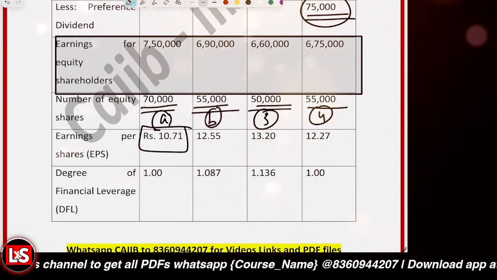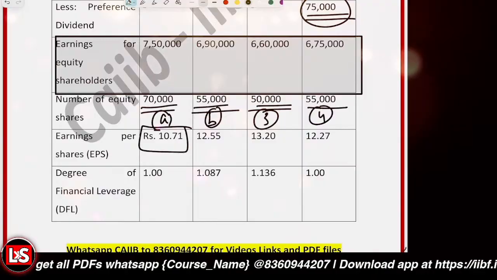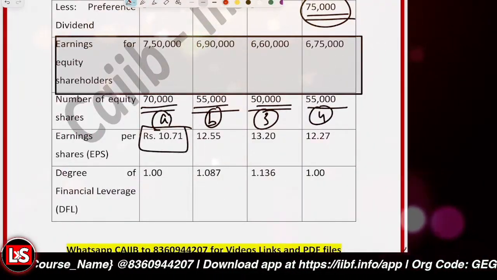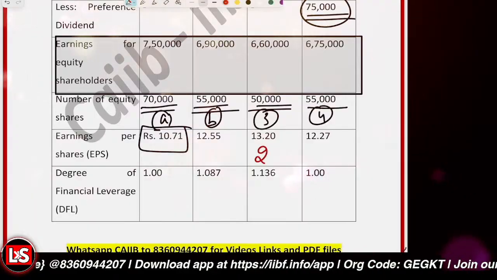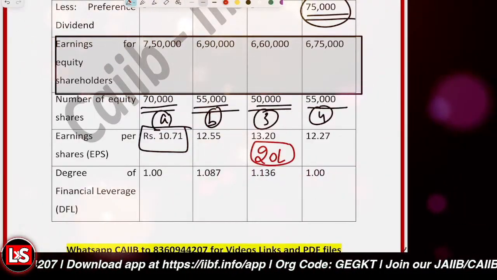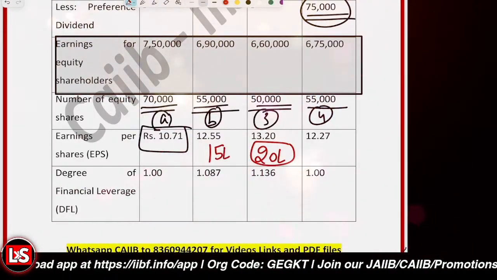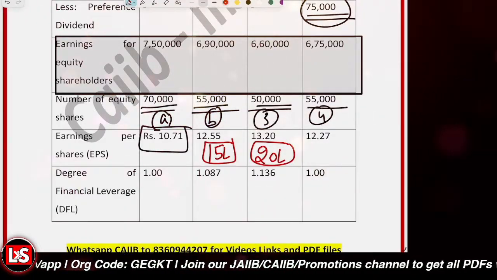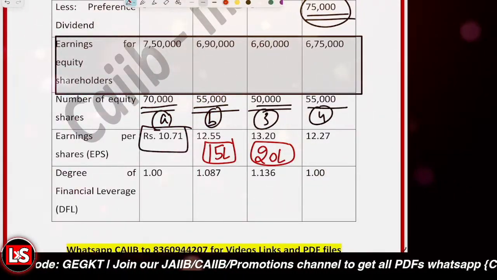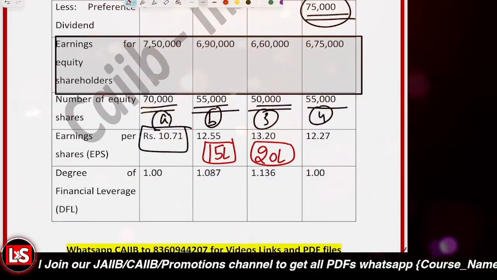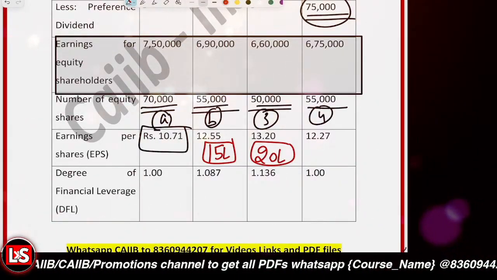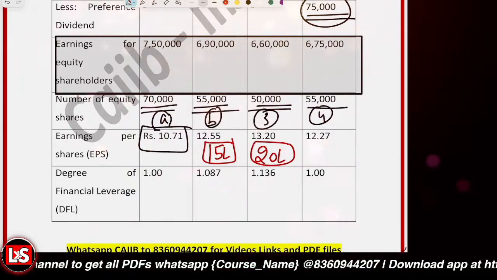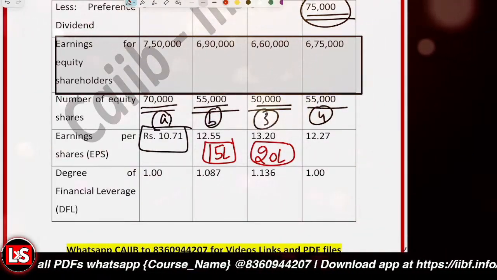So you can now understand that the EPS basically increased when the debt amount increased. In the third scenario, the debt was 20 lakh rupees. In the second case, it was 15 lakh of debt, right? So when we increased the debt, the financial leverage also increased, and the highest EPS is in that scenario only. So the best financial plan is related to what? 10 lakh of equity and 20 lakh of long-term borrowing.